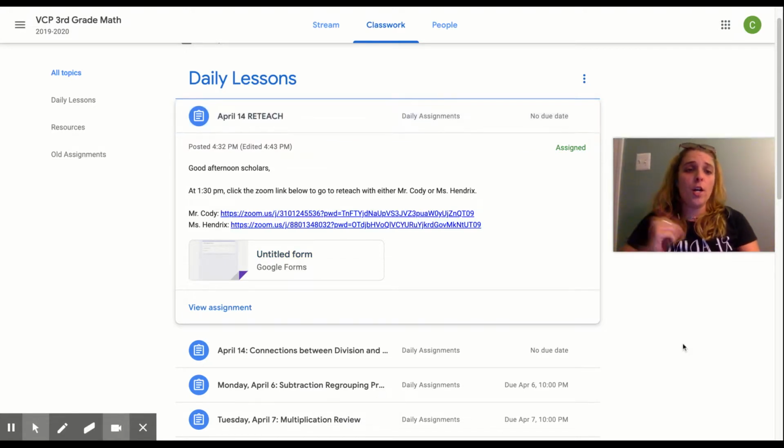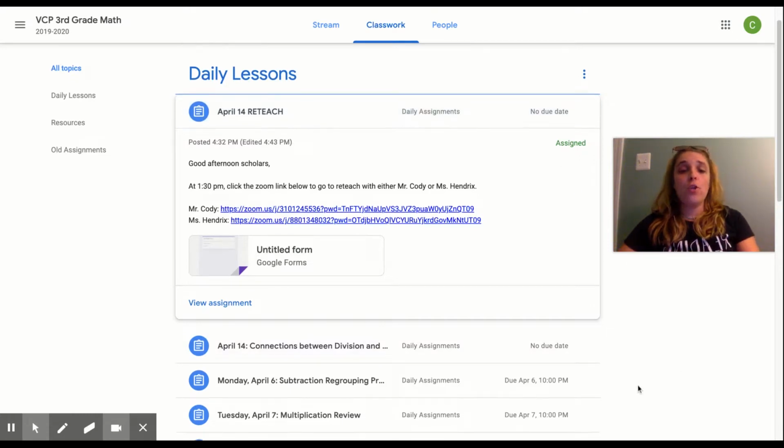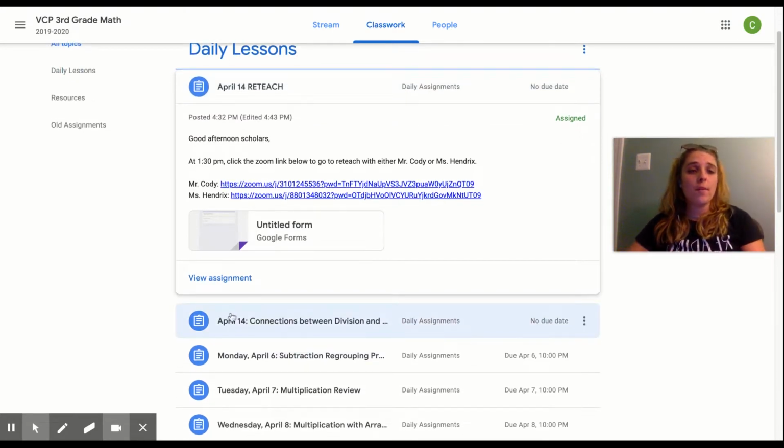So as a reminder, when you log on that either Tuesday or Thursday and you have been invited to the reteach, that is your signal that at 1:30, you must be on Zoom at your link. You may go ahead and try to work on the assignment for that day.